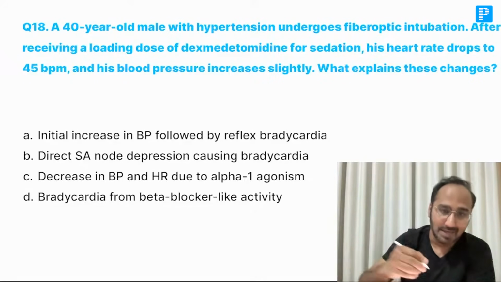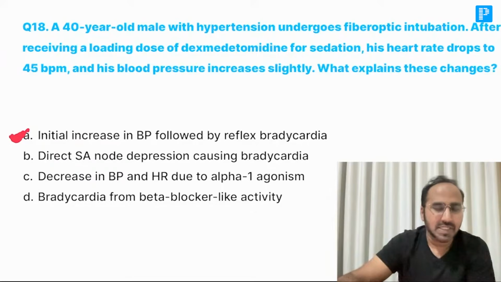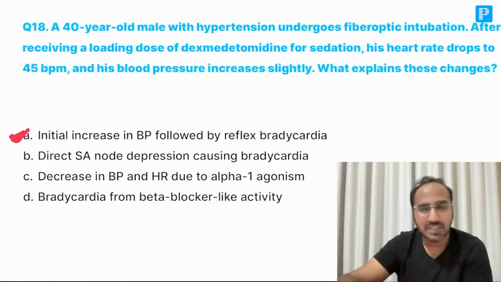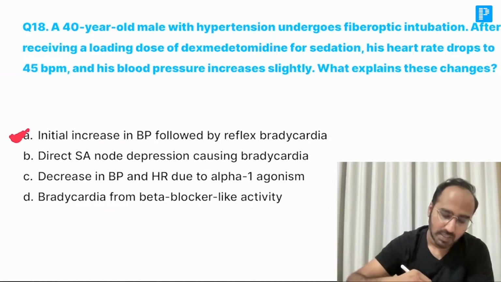That is basically an initial increase in the BP followed by a reflex bradycardia. With dexmedetomidine, we see this. Dexmedetomidine is used for conscious sedation. For NORA, which is nothing but non-operating room anesthesia, we can use dexmedetomidine.